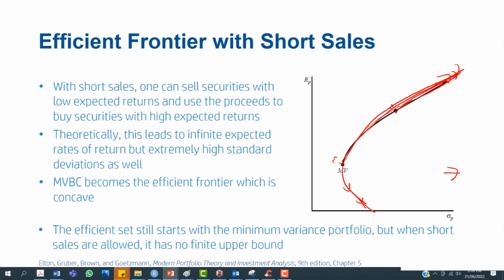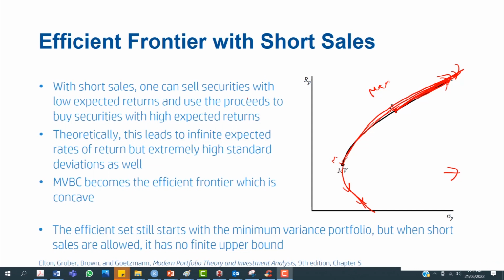However, please note the caveat: in order to achieve that, we are assuming a large amount of short sales. Every market has certain restrictions on short sales, but still, to a reasonable extent, we can assume that one can extend their efficient frontier beyond this point B, which was the point of maximum return, further with no upper bound.